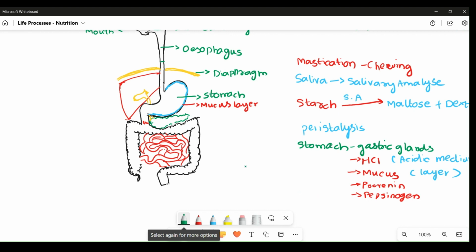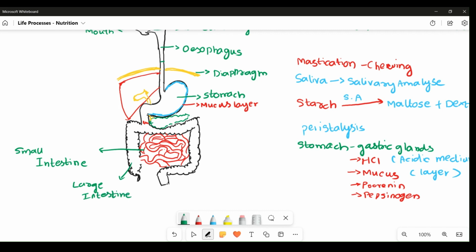Now, when we talk about intestines, there are primarily two types. First, you have the small intestines, and the one which is quite larger is called the large intestines. And the intestines are the largest organs in our human digestive system.